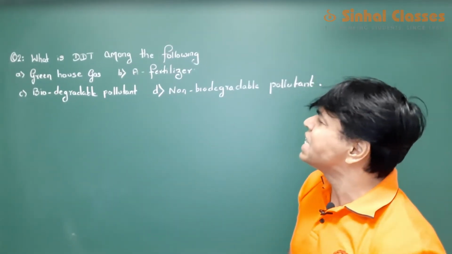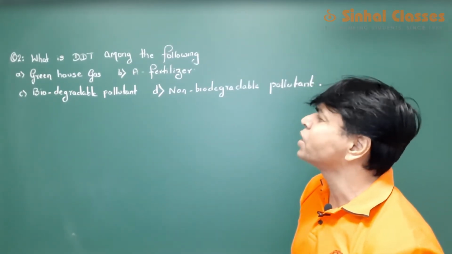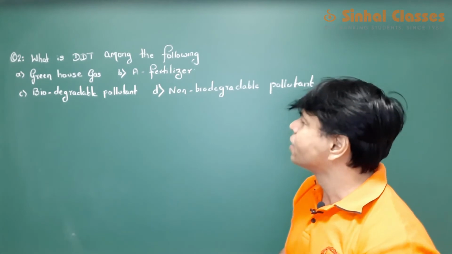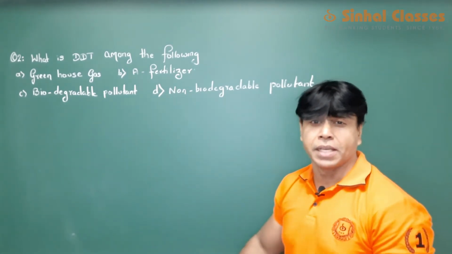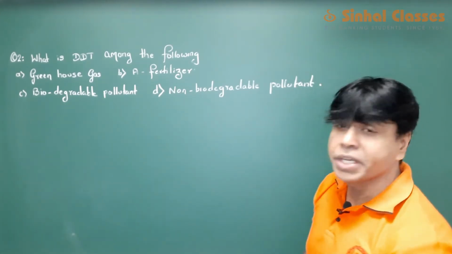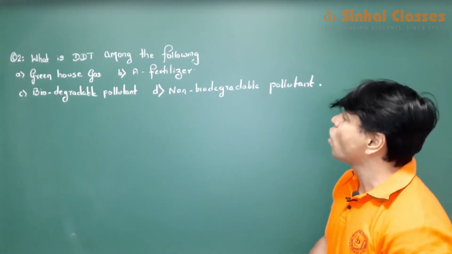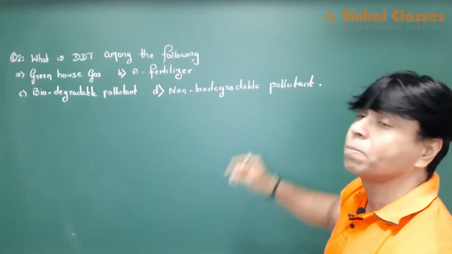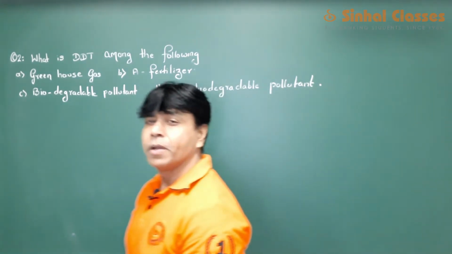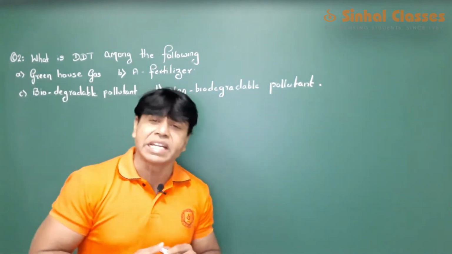What is DDT among the following? Is it a greenhouse gas, a fertilizer, a biodegradable pollutant, or a non-biodegradable pollutant? First of all, what is a DDT?